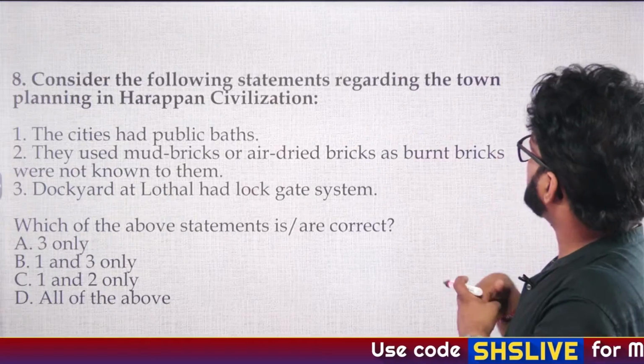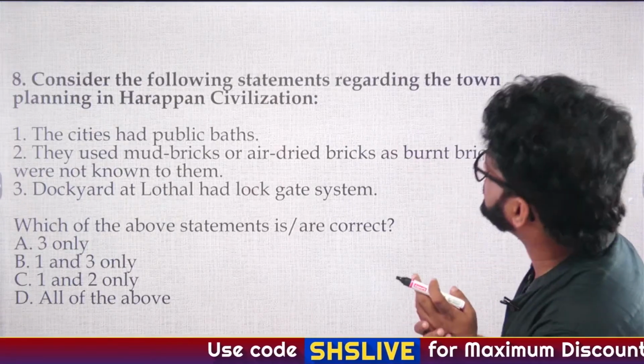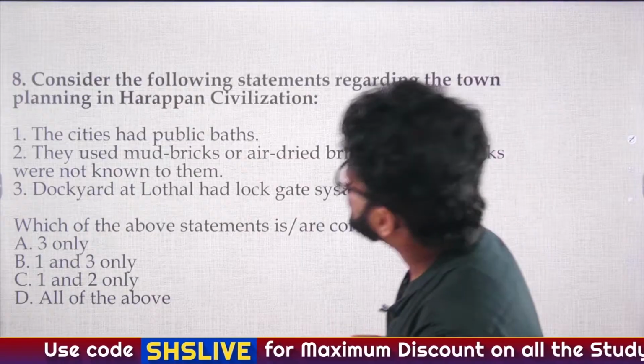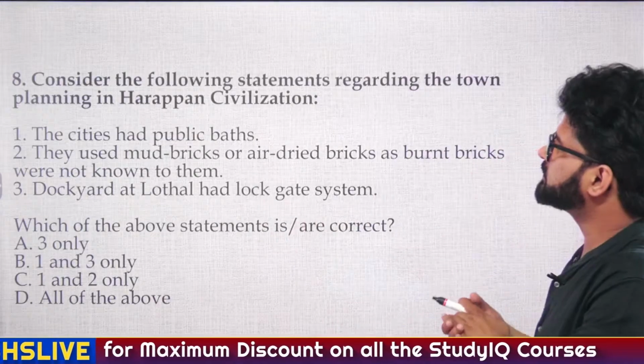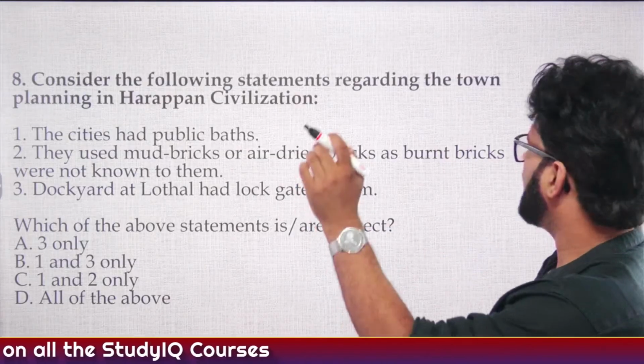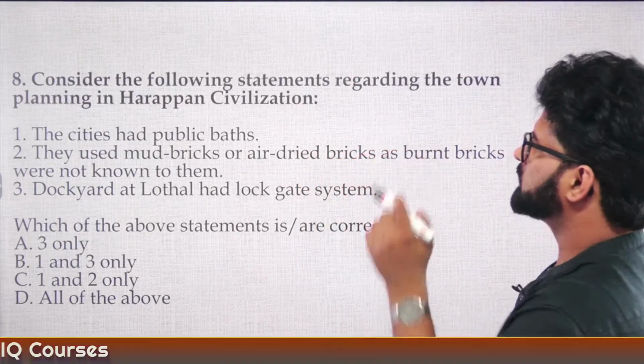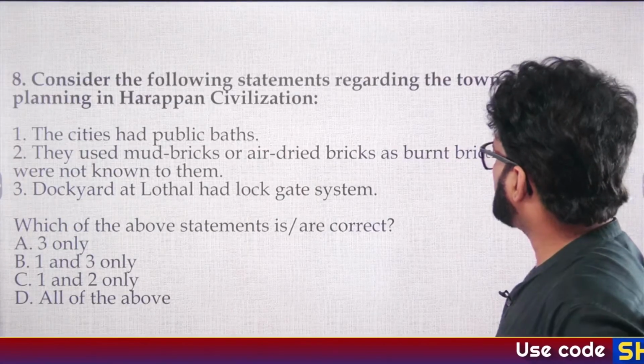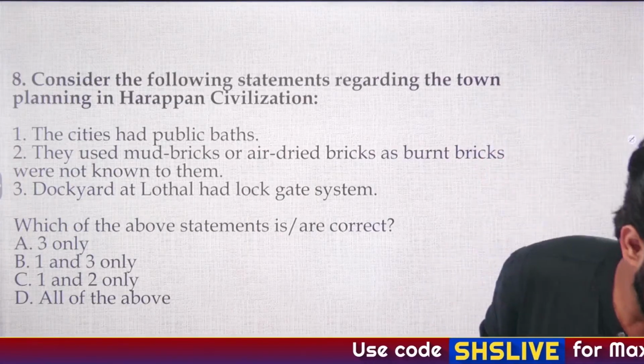Consider the following statements regarding the town planning in Harappan civilization. First, the cities had public baths. Second, they used mud bricks or air-dried bricks as burned bricks were not known to them. Third, the dockyard at Lothal had a lock gate system.